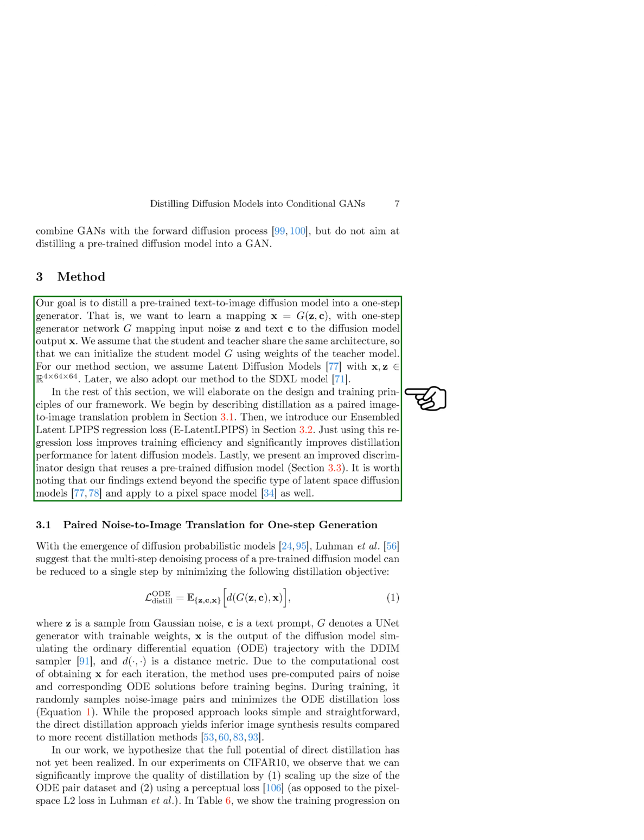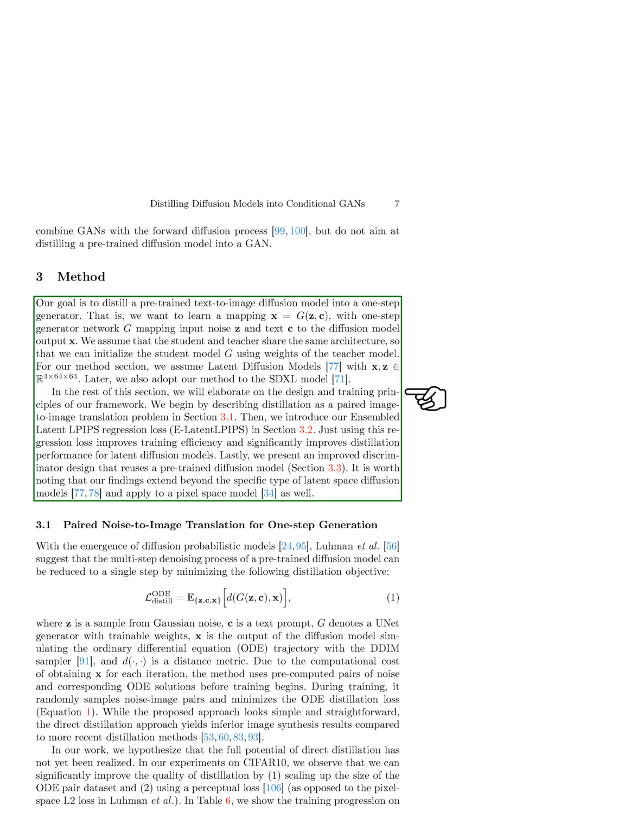We start by discussing distillation as a paired image-to-image translation problem. Then, we introduce our ensembled latent LPIPS regression loss, E-latent LPIPS, which enhances training efficiency and distillation performance for latent diffusion models. Additionally, we introduce an improved discriminator design that utilizes a pre-trained diffusion model. It is important to note that our approach is not limited to a specific type of latent space diffusion models and can be applied to pixel space models as well.